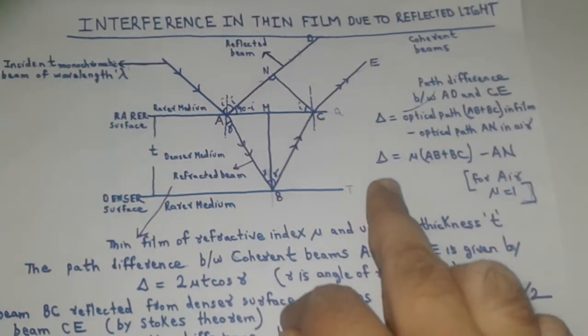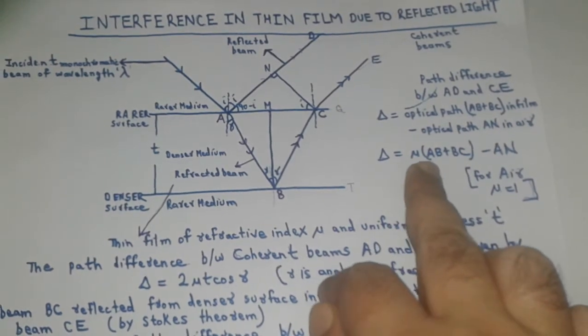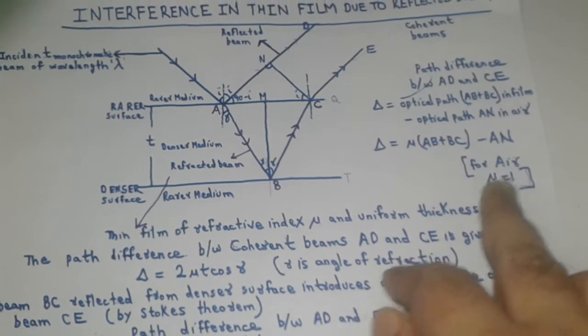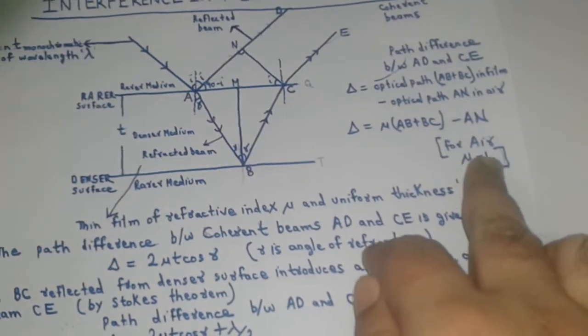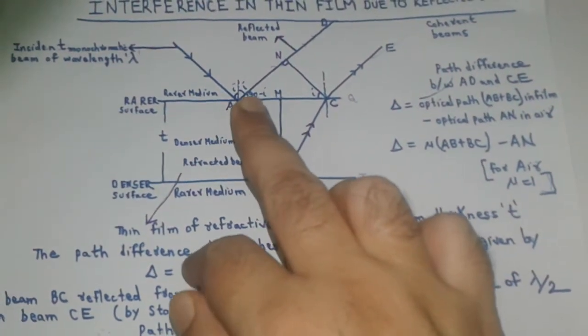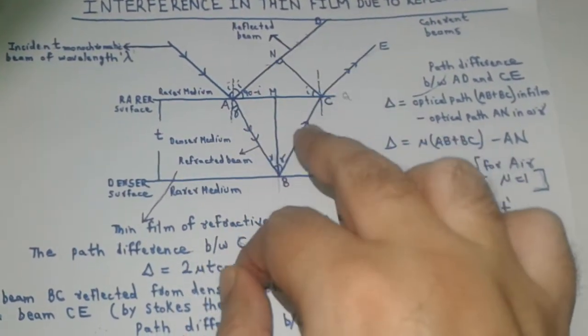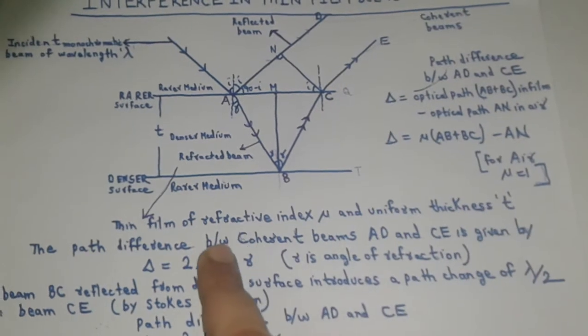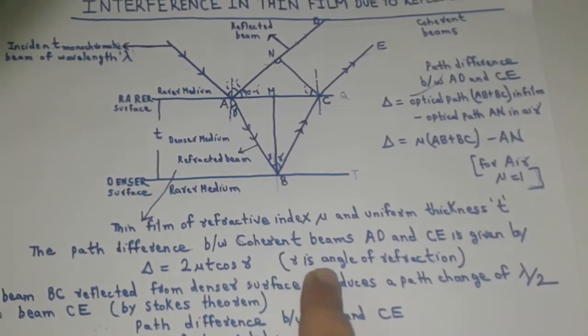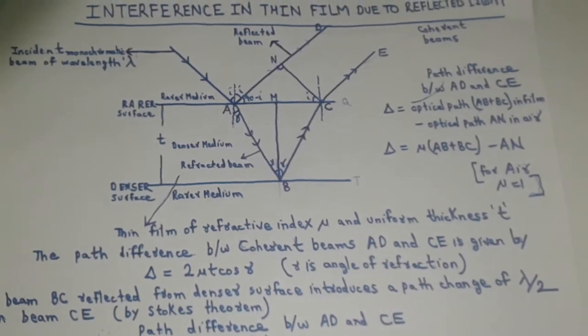This can be written as delta equal to mu times AB plus BC minus AN, because for air the refractive index is 1. The path difference between coherent beams AD and CE is worked out to be delta equal to 2 mu t cos r, where r is the angle of refraction.